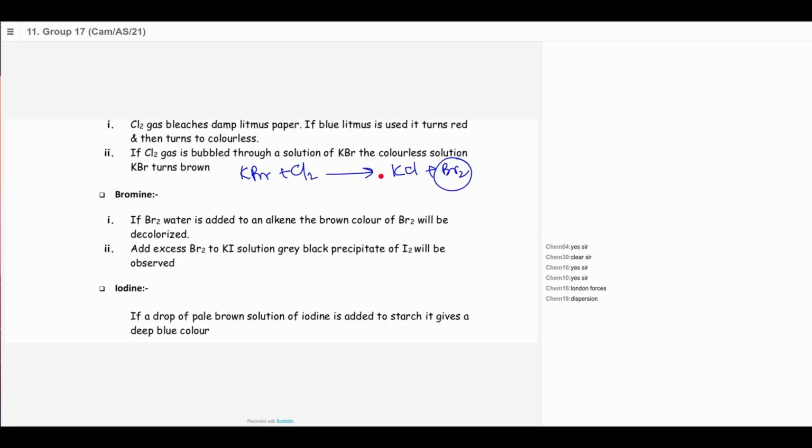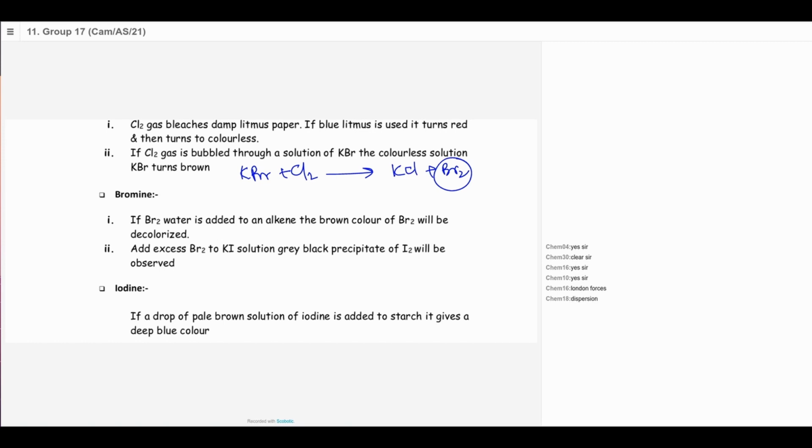As for bromine, as we know, alkenes decolorize bromine. That's the test for bromine. In a test with alkenes, it's very important that you know what happens when the alkene reacts with bromine water.